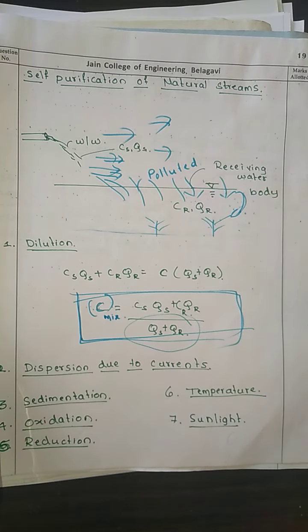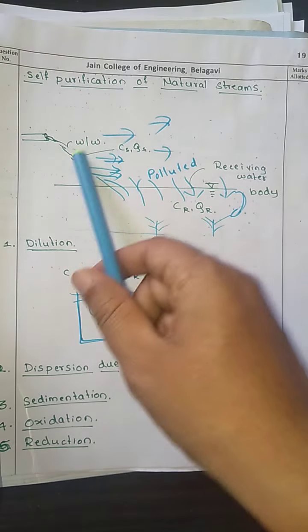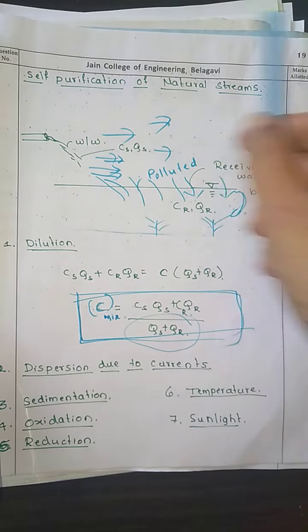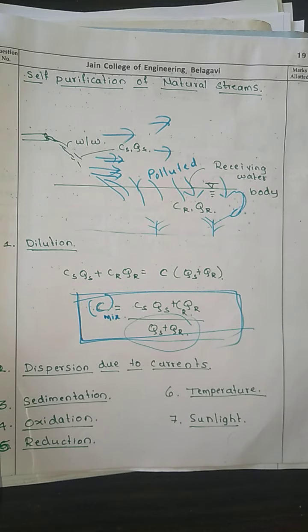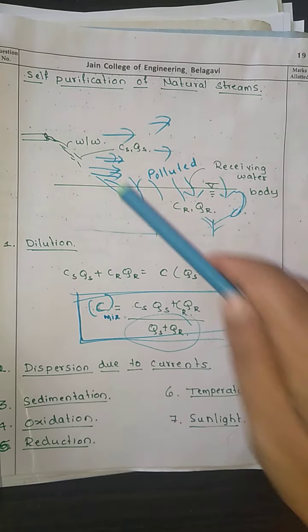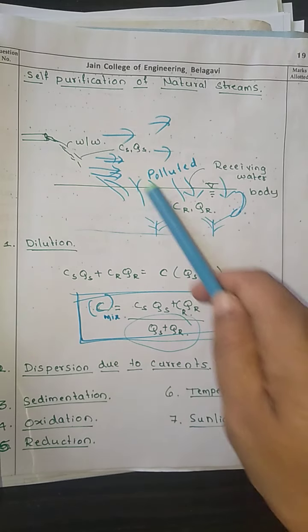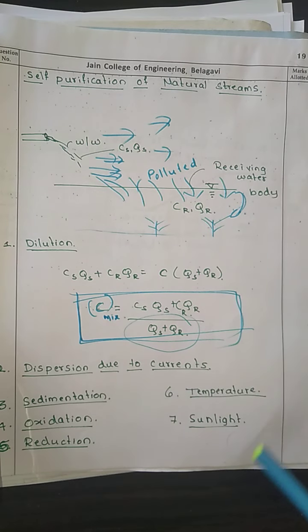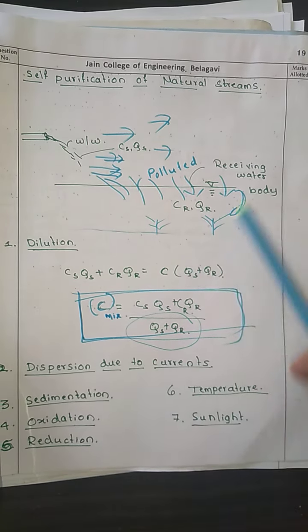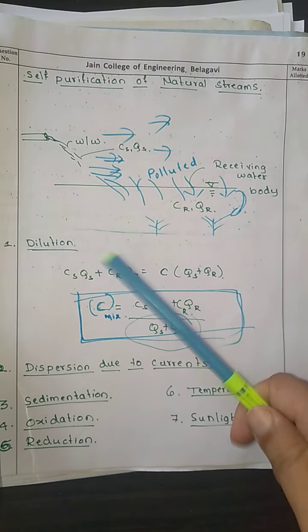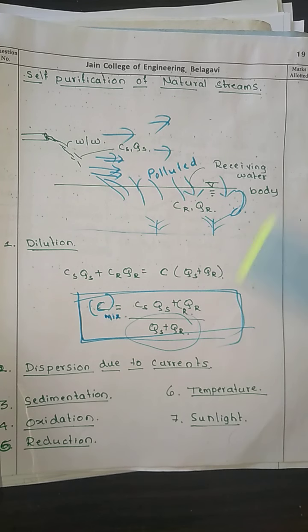Now next is dispersion due to the currents, right? Currents is nothing but your wind. When wind is more, what will happen? More DO will interact, more oxygen will enter into this receiving water body, and there will be more possibility of having the self-purification of the stream.